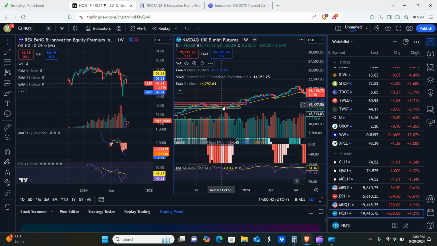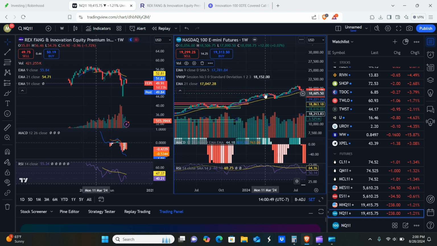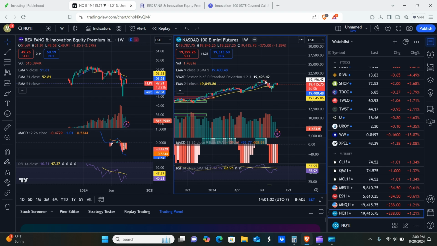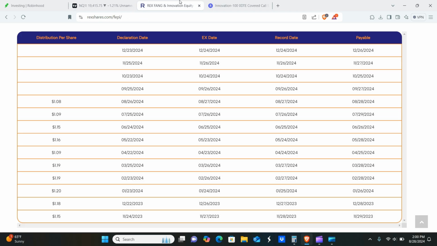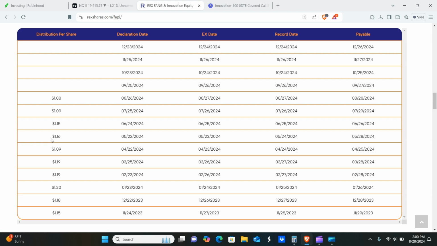So you guys can see right from the inception date of FEPI, we had a little dip and then we ripped, right? And then we had a little dip and we ripped, and you can see that it just mirrors the overall price action. As the NASDAQ goes down, FEPI goes down. As the NASDAQ goes up, FEPI goes up. Then we had this really insane flash crash, and FEPI tanked pretty hard, and now it's gone back up. We're having a little tiny pullback right here, and FEPI, of course, is going back down as well. But we know the two pretty much move in tandem.